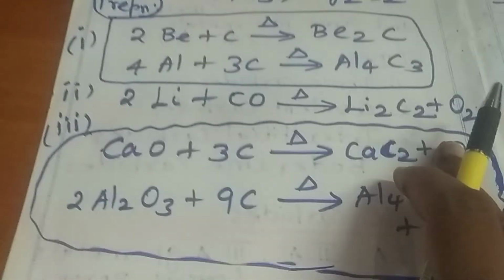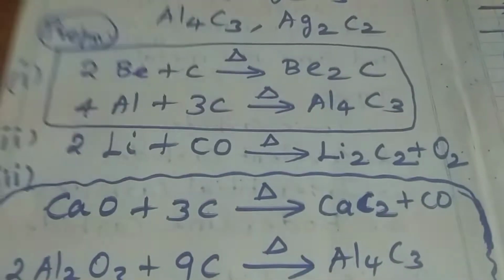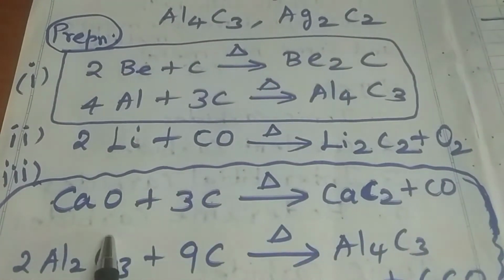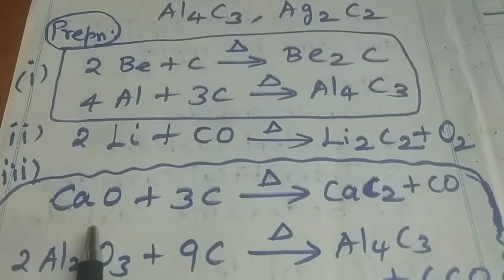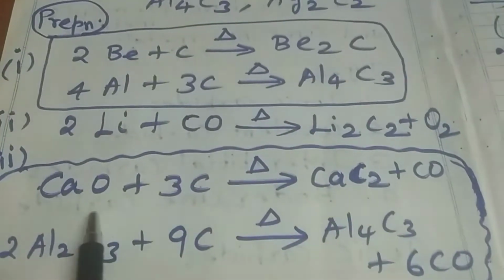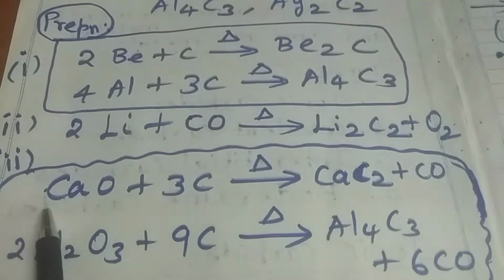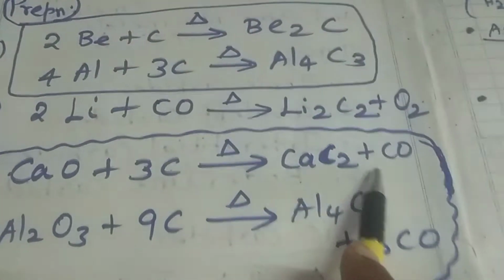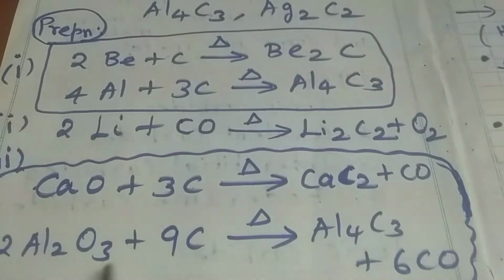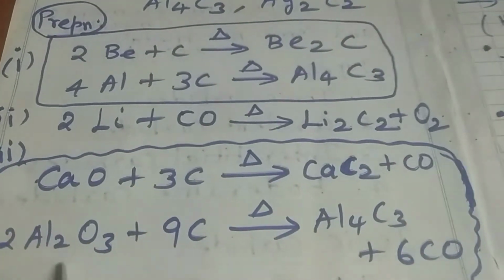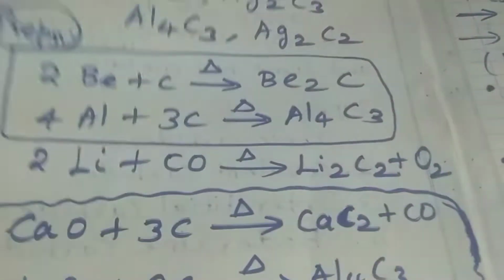Another method, the third method, carbon heated with metal oxides. For example, calcium carbide is obtained by heating carbon with calcium oxide, and aluminium carbide is formed by the heating of carbon with aluminium oxide. So these three methods are the preparation of ionic carbides. And let us see the properties of ionic carbides.